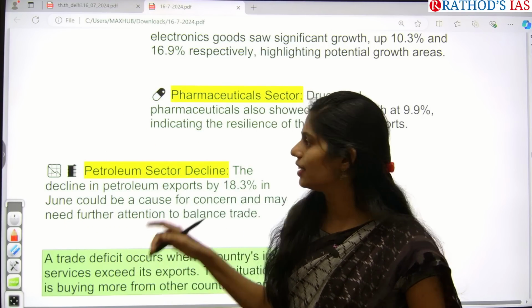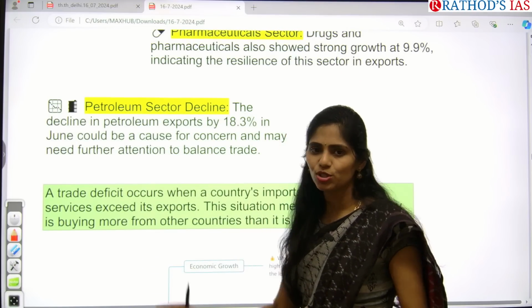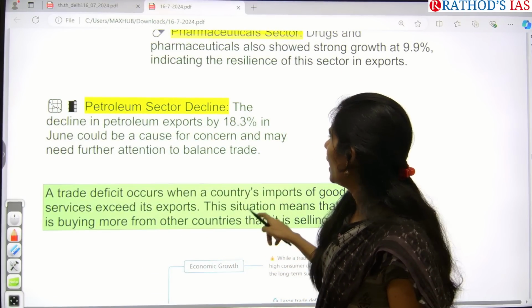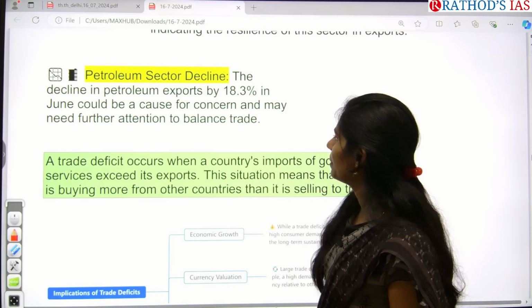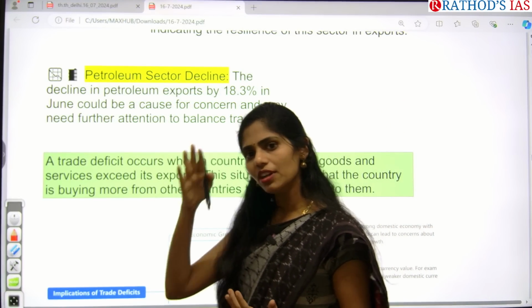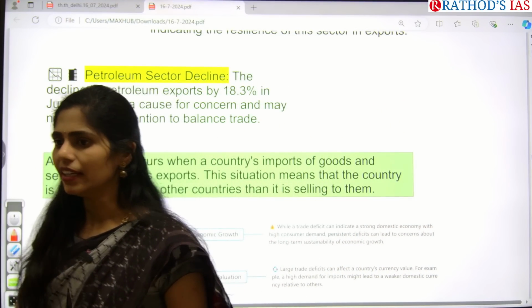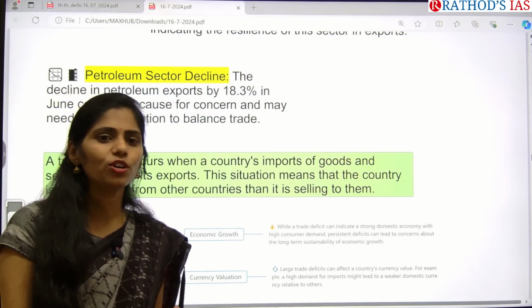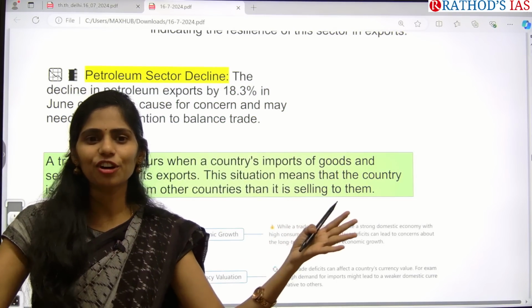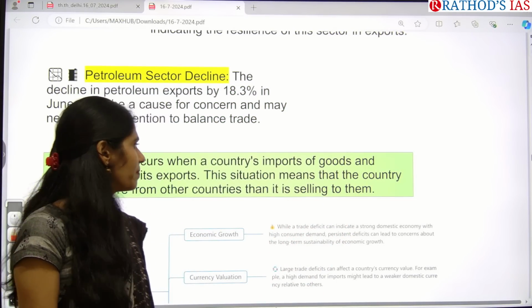Because of that, yes, it is having an impact on our pharmaceutical sector now. And next one is that even the petroleum sector decreased. So in this way, different sectors decreased their performance. Because of this, overall the widening of trade deficit happened in India.